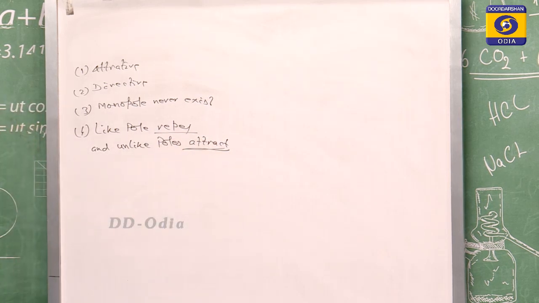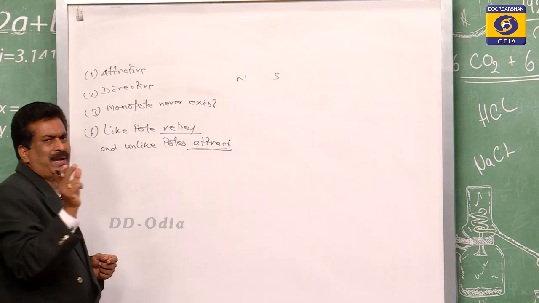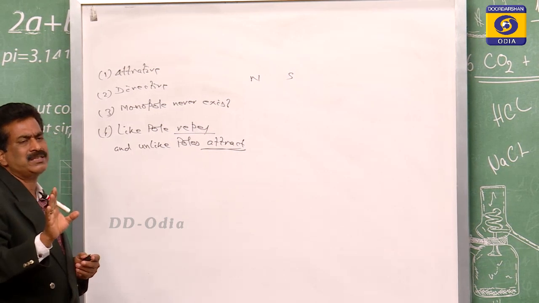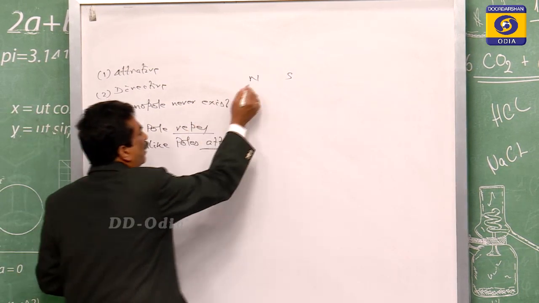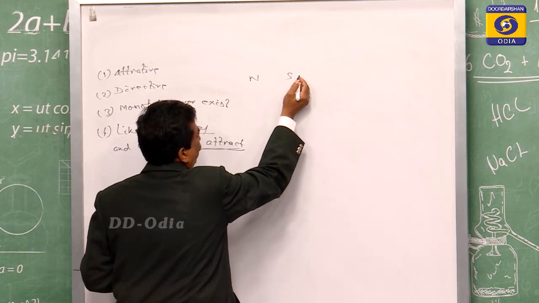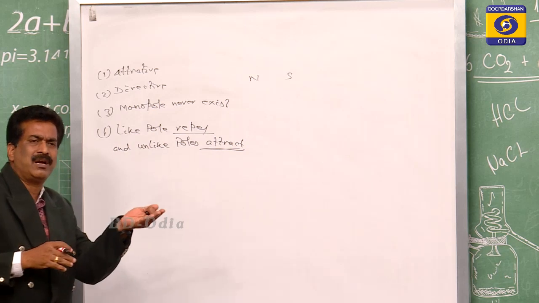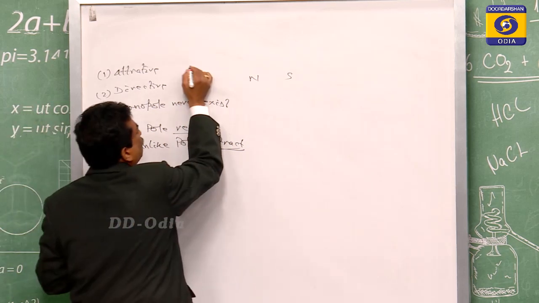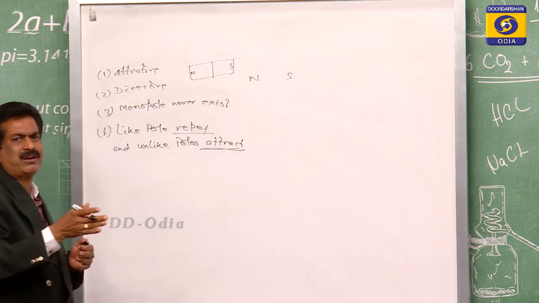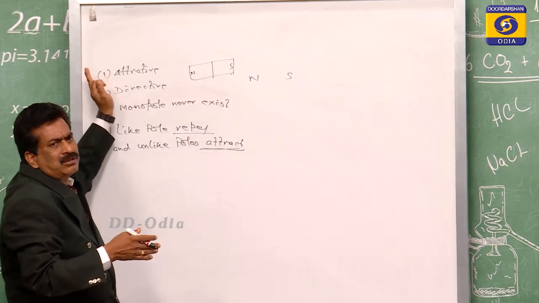So between the two poles, what are those two poles? One is north, another one is south. But in a magnet, the north pole or the south pole never exists in a single way. North and south exist simultaneously, meaning they are never separated; you cannot separate the south. When the south is taken, the north is automatically taken, as we discussed. Suppose a magnet is there, this is north, this is south, and I cut it and want to take the south out, or I want to take the north out.